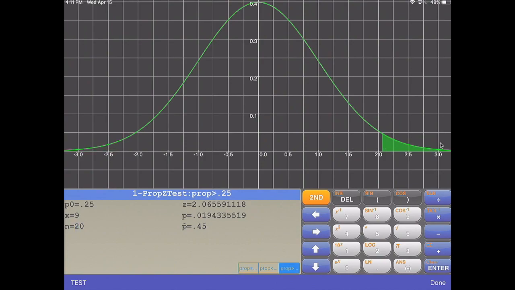Did I make that question? Did I do that question wrong on purpose? You'll never know. You'll never know. Yeah, that was done on purpose for sure. So the shading should go to the right, which gives us about 2% for our p-value.